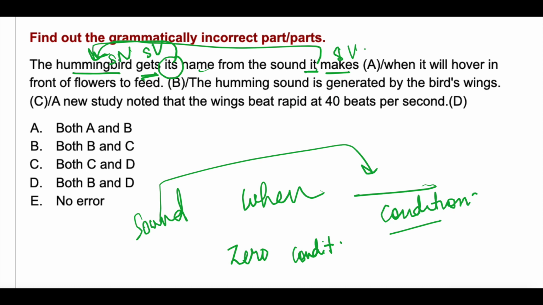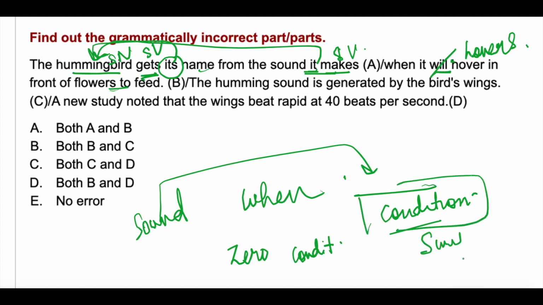It gets its name from the sound it makes. And when does it make sound? When it hovers in front of the flowers to feed. So this is universally true. It always makes sound, right? So here instead of simple future, you have to use simple present. When it hovers. Okay, also in conditional sentences, the condition should be in simple present. When it hovers in front of flowers to feed. 2 plus V1, this is correct. The humming sound is generated by, now by plus doer, and that's why is plus V3 has been used.